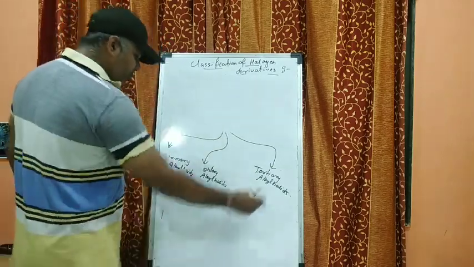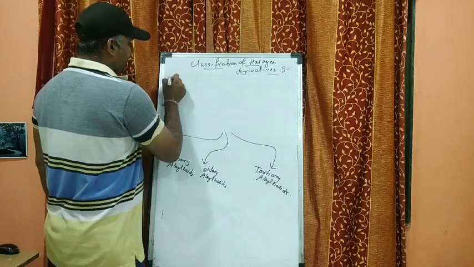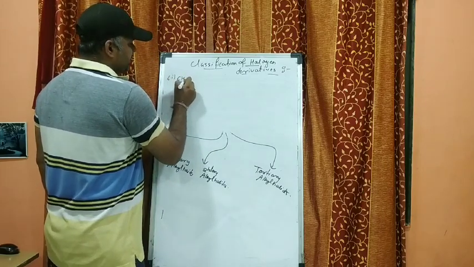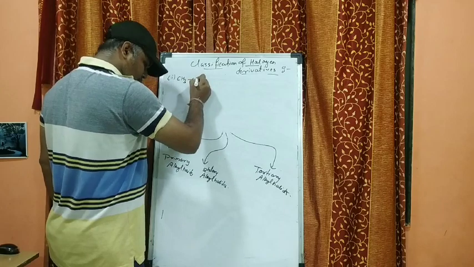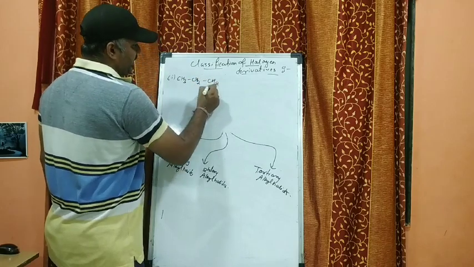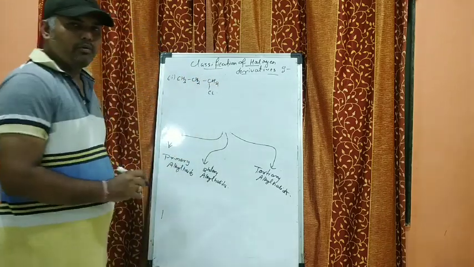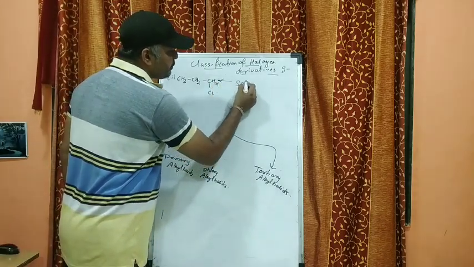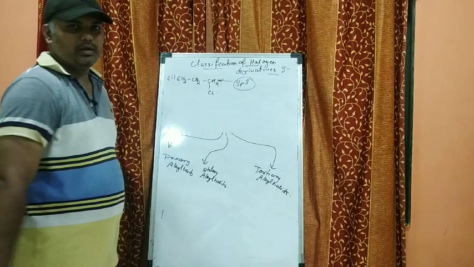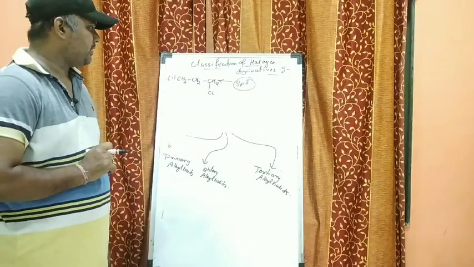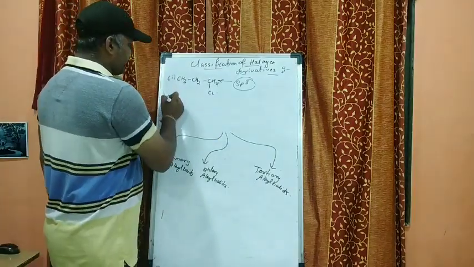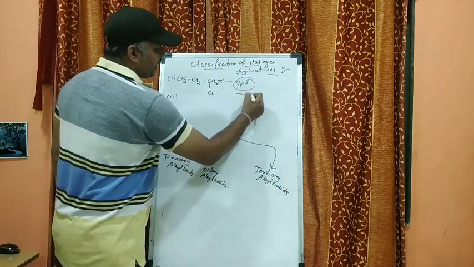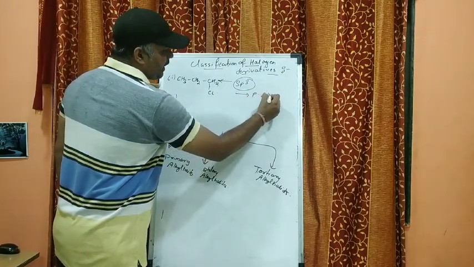So here I am going to take the example of the primary alkyl halide, CH3CH2CH2Cl. Here you can see the nature of this carbon atom is sp3 hybridized. This is the primary alkyl halide.